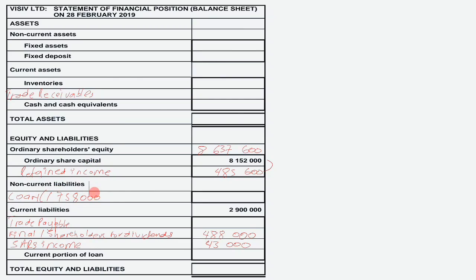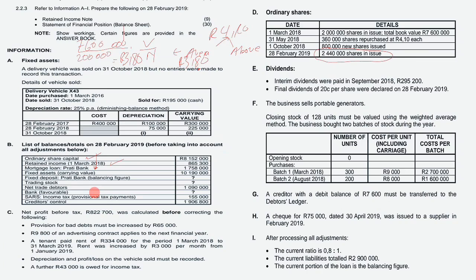This is the opening balance. And then we move to fixed asset at carrying value. So our fixed asset at carrying value amounted to 10,190,000, right? And then we have our fixed deposit as a balancing figure.